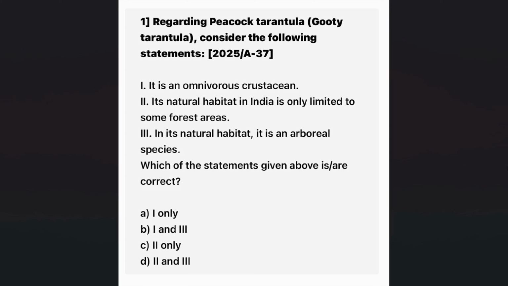Whether it is a crustacean, that means a sea animal or a land animal, that kind of question. Whether it is omnivorous, its feeding habits, and its natural habitat in India being limited to some forest areas. Its habitat again: in its natural habitat, it is an arboreal species. Arboreal means whether it resides on trees or not. So this is how questions are being asked in prelims.